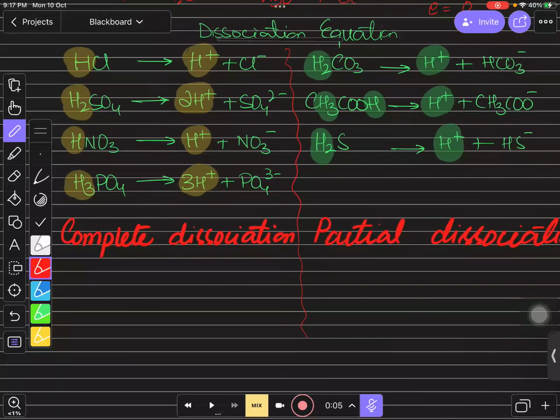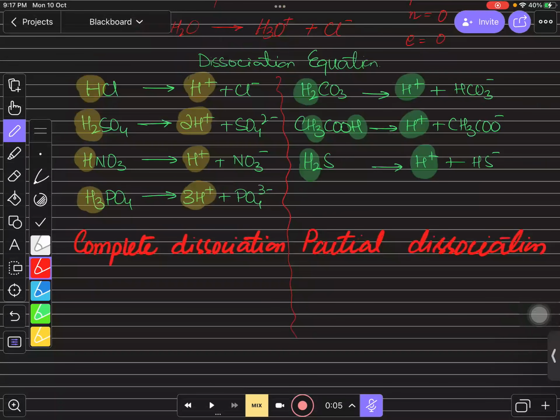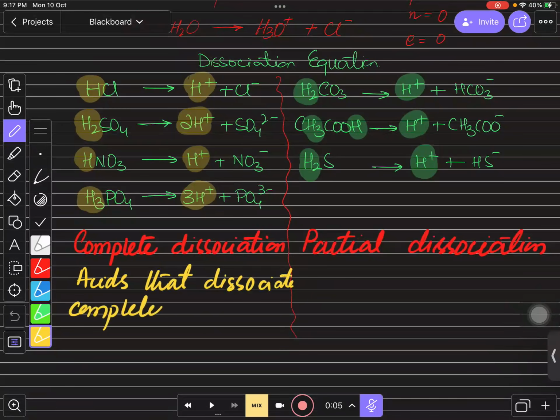The definition over here is obvious for you, so you can write the definition over here. The acids that dissociate completely are strong acids, right? So the acids that dissociate and produce the maximum number of ions that they can are actually strong acids.